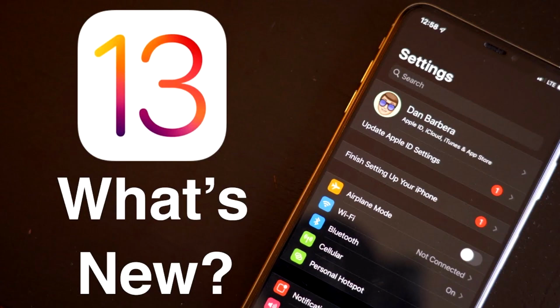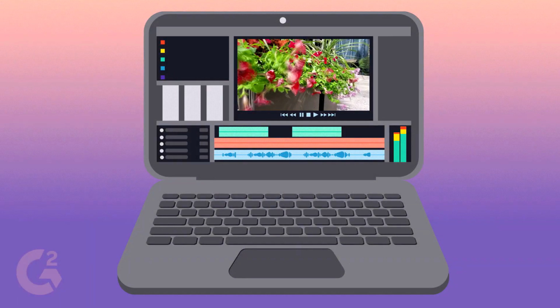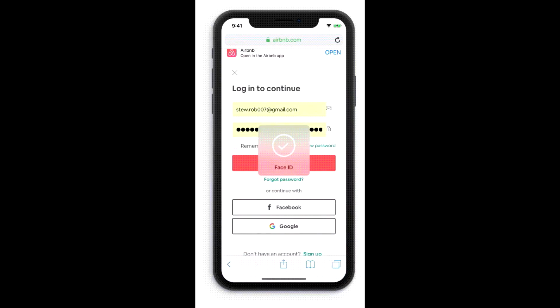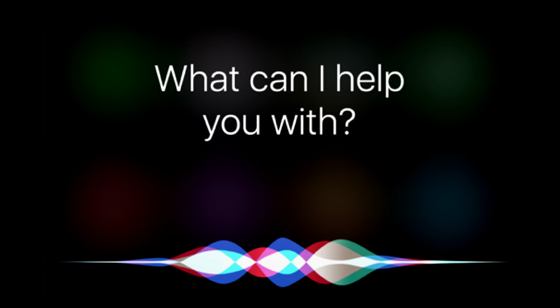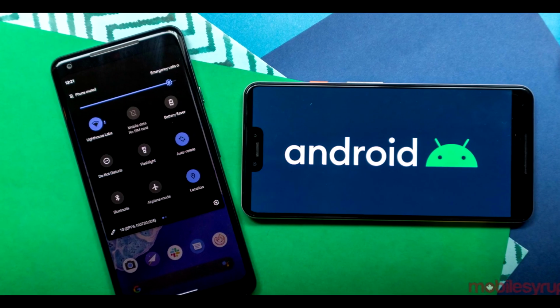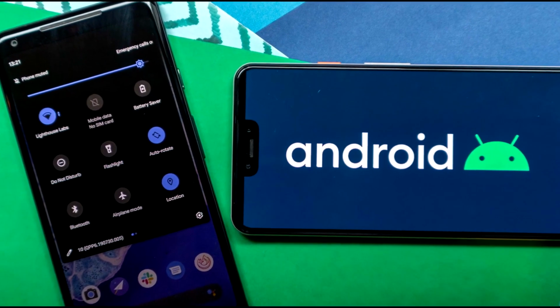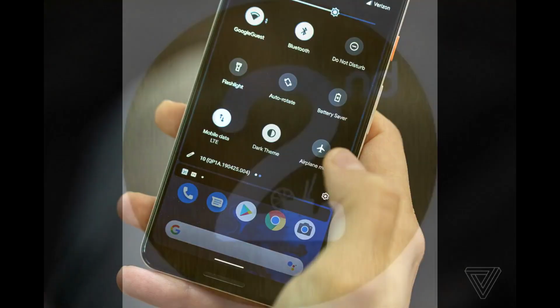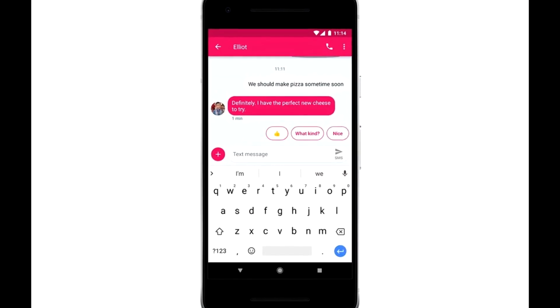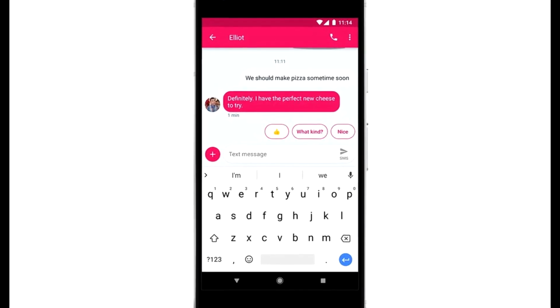1-1. Let's check out the new features in the latest iOS. iOS 13 now features dark mode, enhanced video editing tools, upgraded privacy, and a new voice for Siri, Apple's virtual assistant. Let's see the new features from Android 10. First, Dark Theme. Second, the Google Smart Reply feature is now available for all messaging apps.